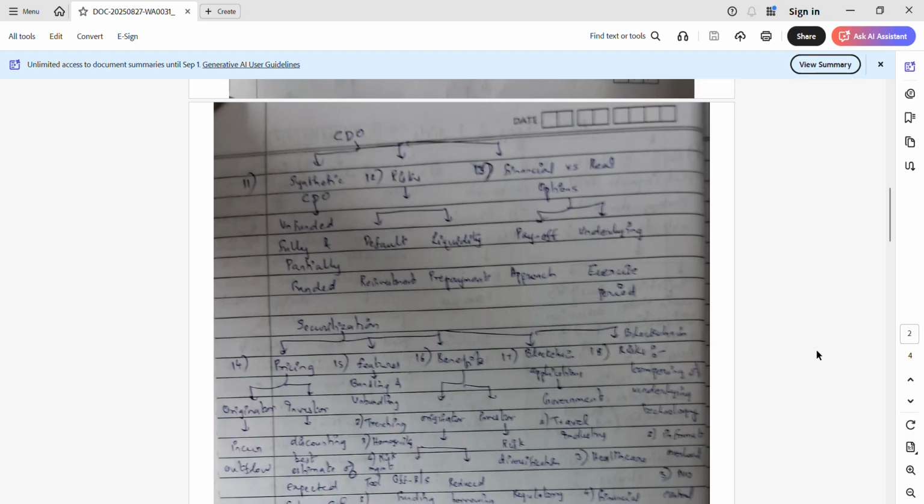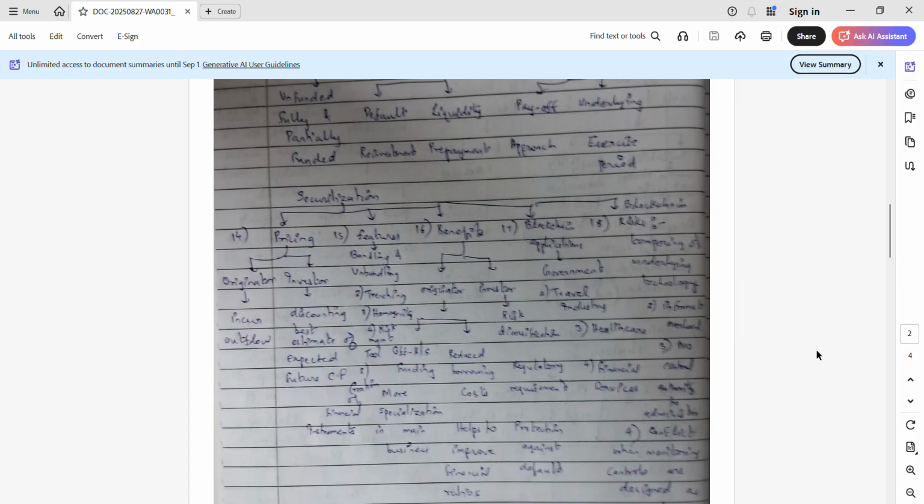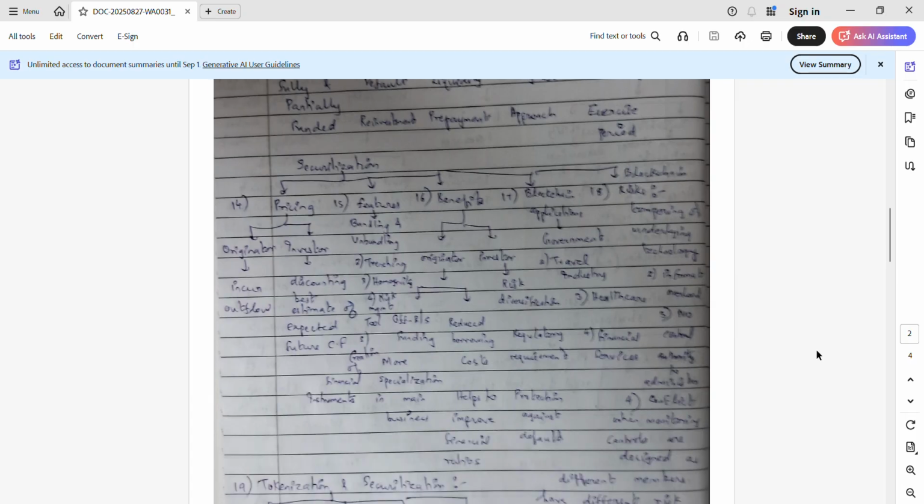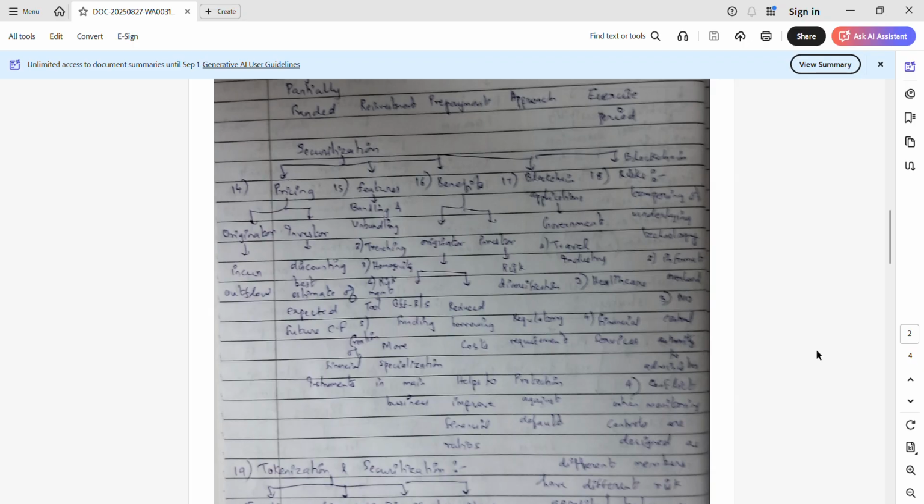So moving on to the securitization topic, we saw one new question. What is the pricing in securitization? So it's from the originator angle and from the investor angle. The originator is incurring the outflow, based on which pricing should be fixed. And in case of the investor, discounting the best estimated expected future cash flow is the pricing in case of securitization. What are the features of securitization?